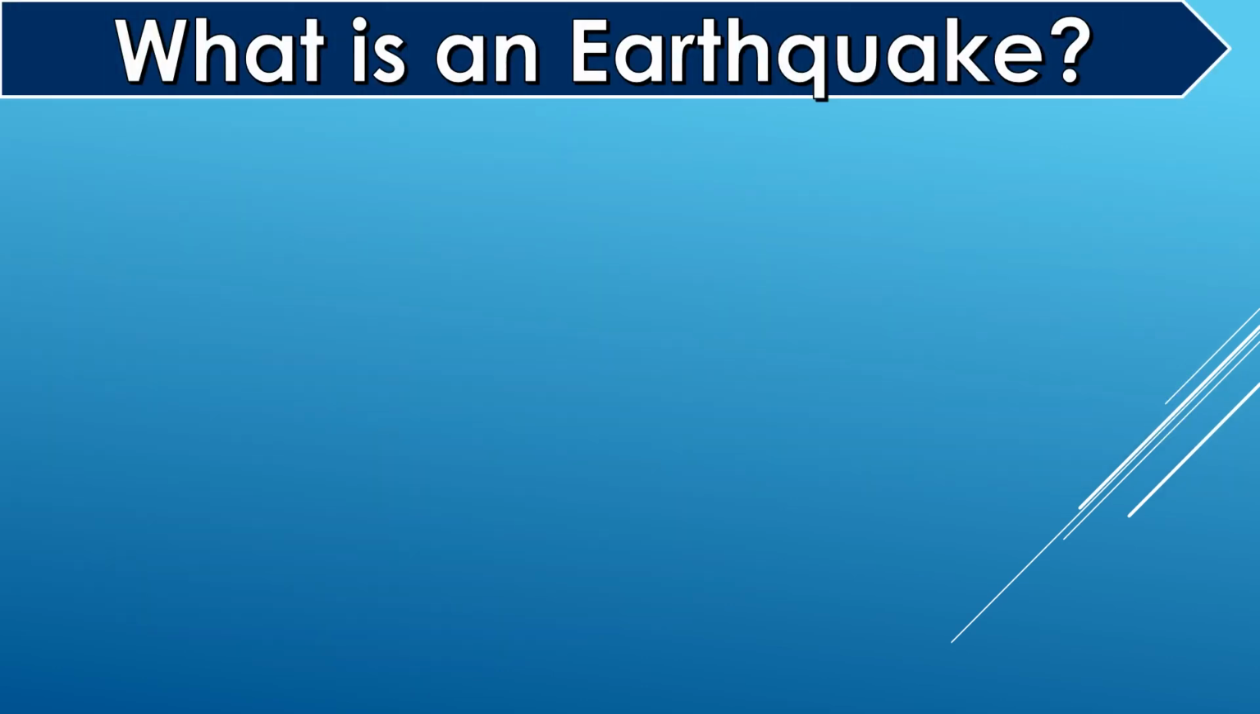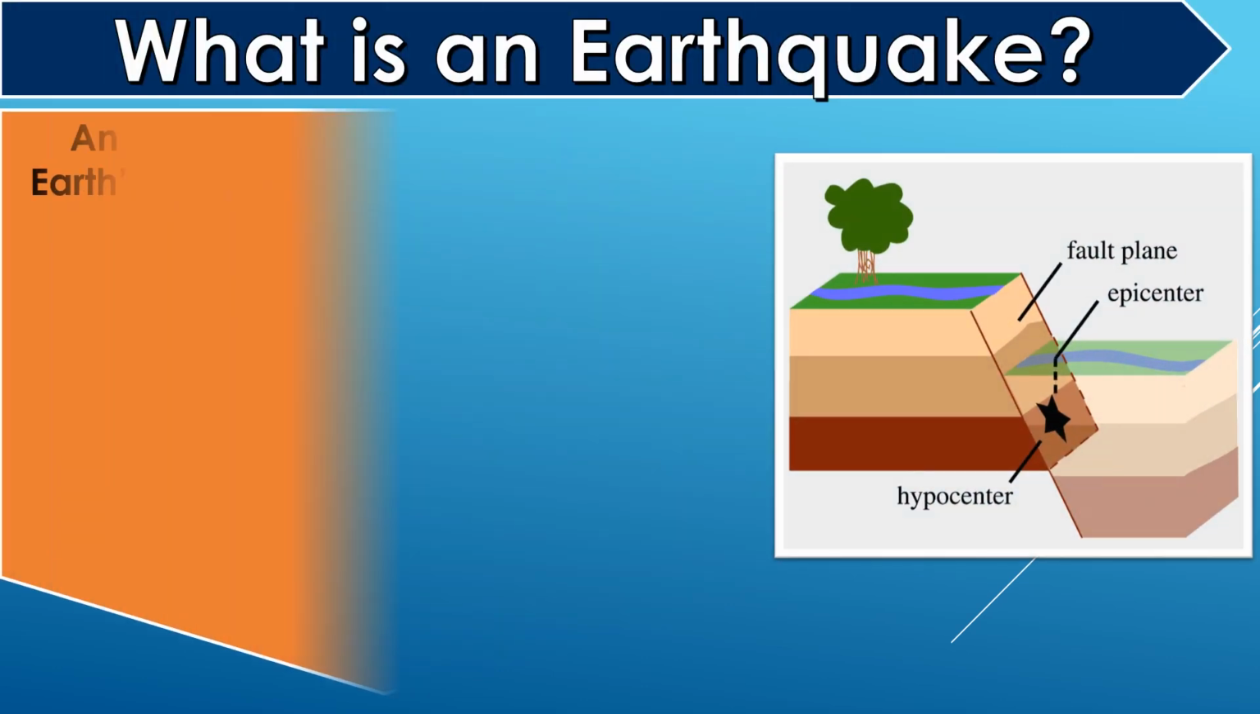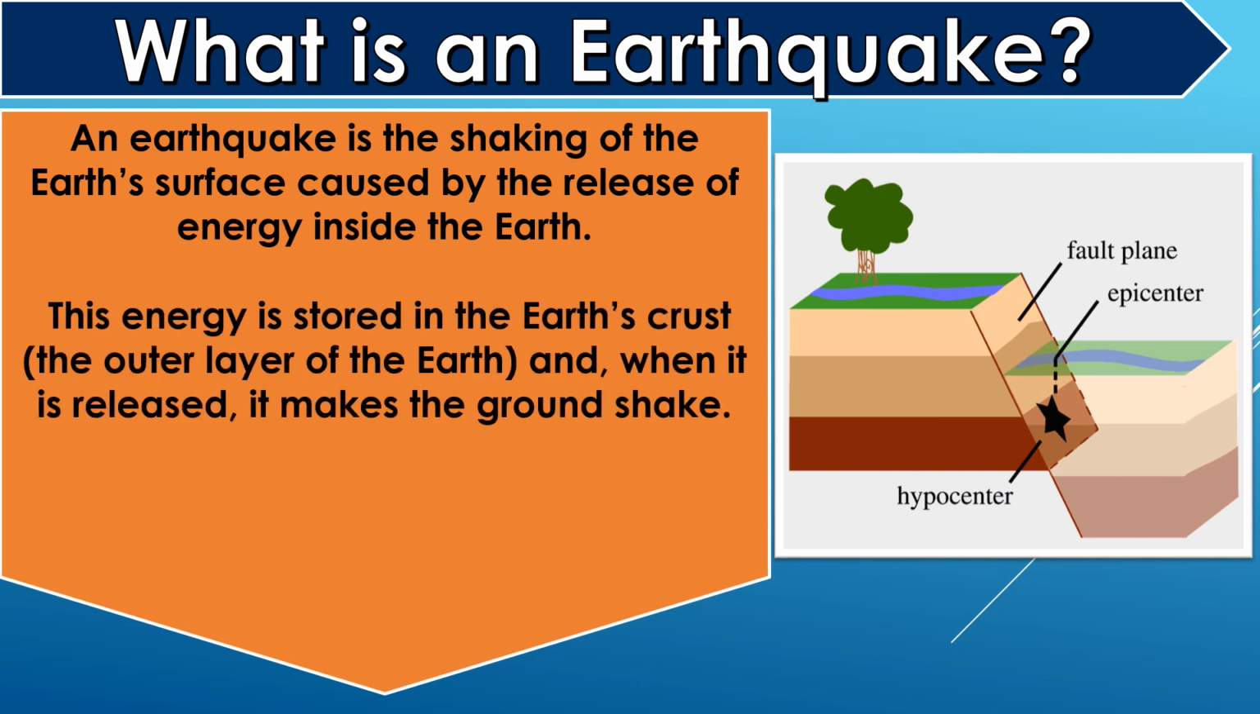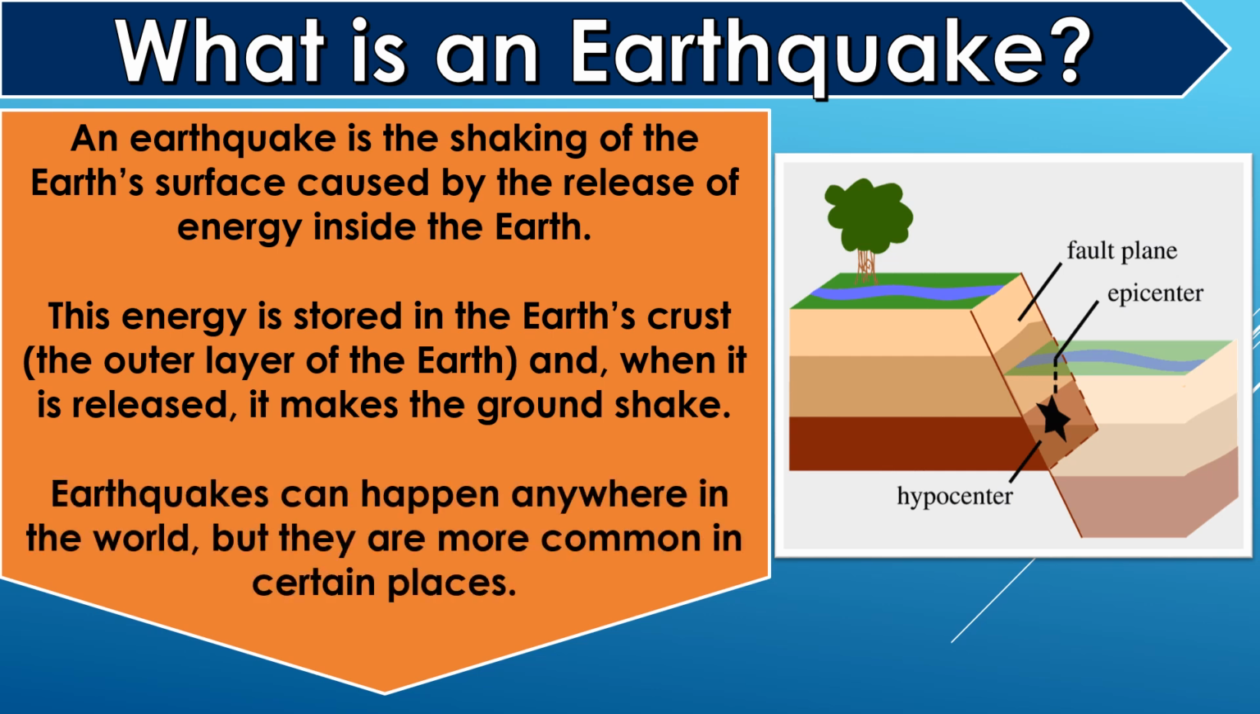What is an earthquake? An earthquake is the shaking of the Earth's surface caused by the release of energy inside the Earth. This energy is stored in the Earth's crust, the outer layer of the Earth, and, when it is released, it makes the ground shake. Earthquakes can happen anywhere in the world, but they are more common in certain places.